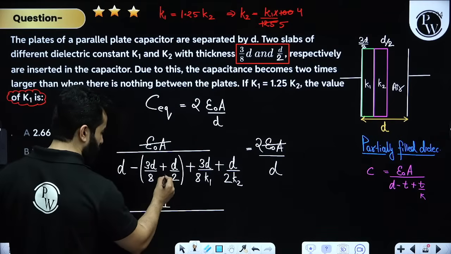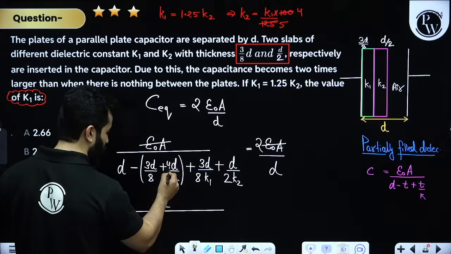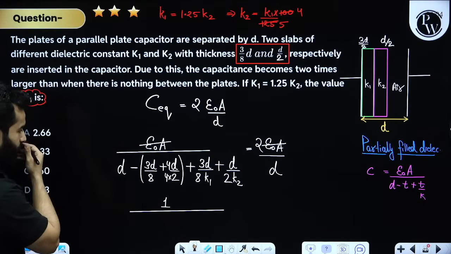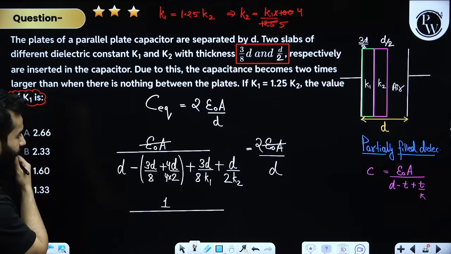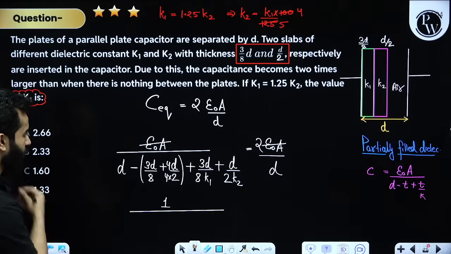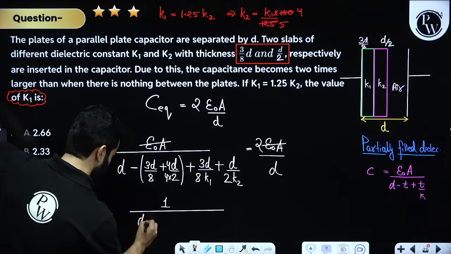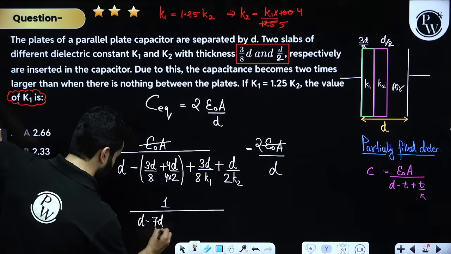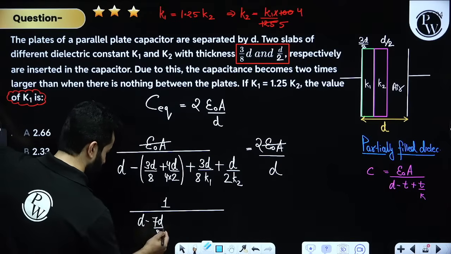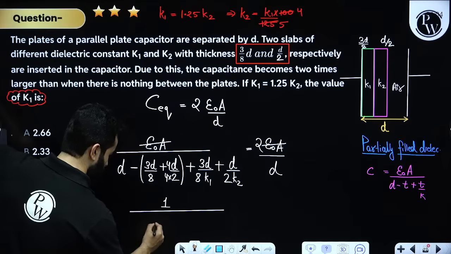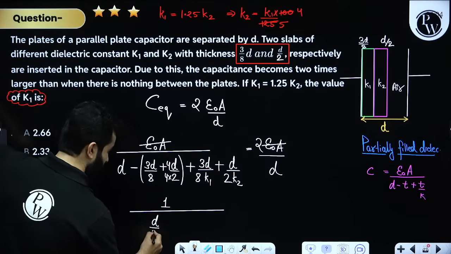Now this will become, let's write 4 over here, clear? 3d by 8, so this will become times 4 and times 4, right? 7d minus 7d by 8. So this will become d by 8, right?